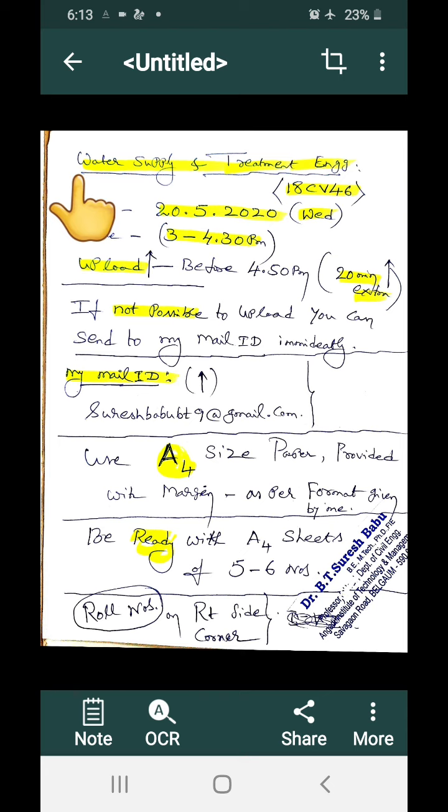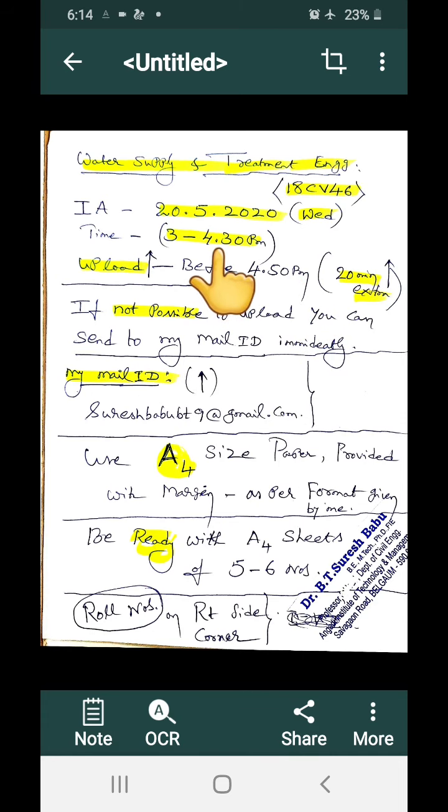I want to give brief instructions on the coming IA. My subject is water supply and treatment engineering. It will start from the 20th, on Wednesday, from 3 to 4:30, which is 1.5 hours. Everybody knows it. After the examination, you have to upload before 4:50 p.m.